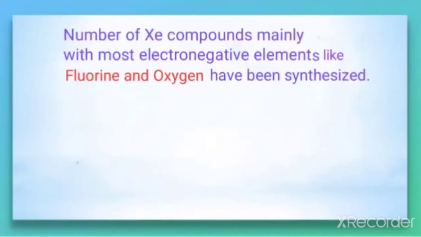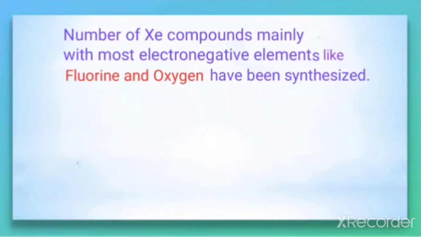That is, a number of xenon compounds, mainly with the most electronegative elements like fluorine and oxygen, have been synthesized. As I told you, even though it is the least reactive because of its stable configuration, it is still able to form some compounds of xenon. Xenon is a member of group 18. Its compounds are usually made with the most electronegative elements like fluorine and oxygen.